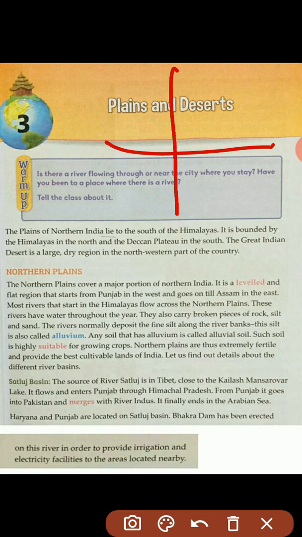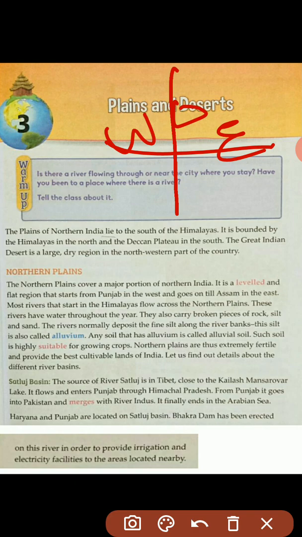It is a level and flat region that starts from Punjab in the west and goes on till Assam in the east. Punjab in the west, so Punjab is here and Assam in the east. So Assam is here because east is here. Most rivers that start in the Himalayas flow across the northern plains. Do you know about it? Yes, Ganga and Yamuna rivers flow across the northern plains.